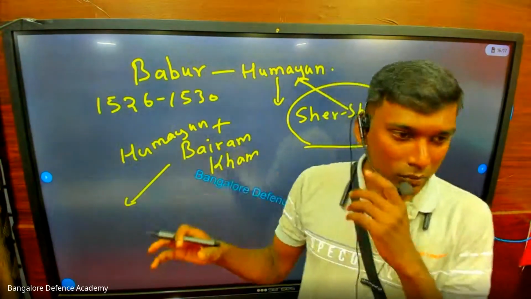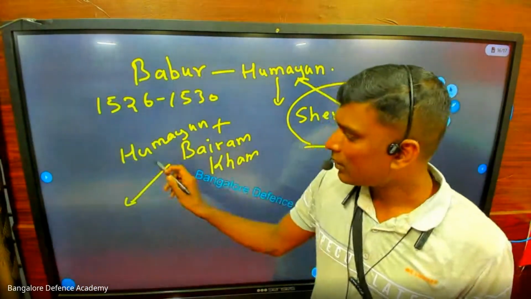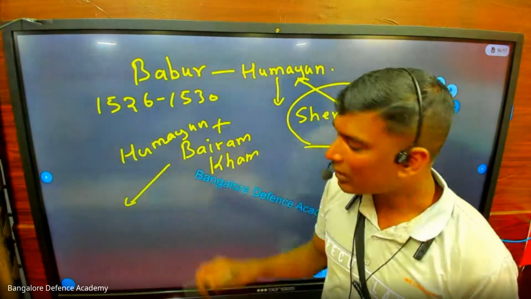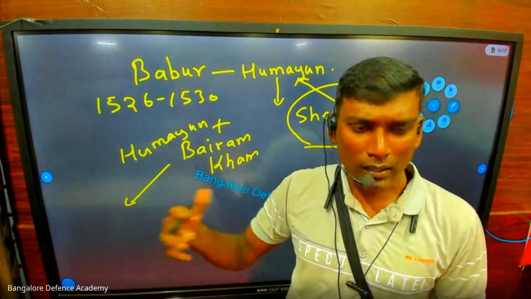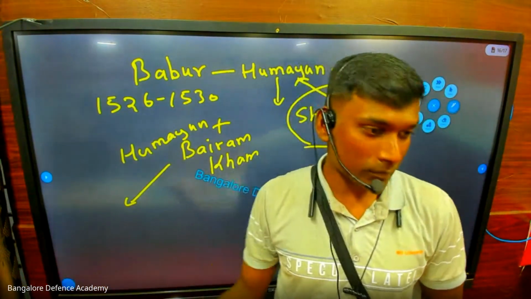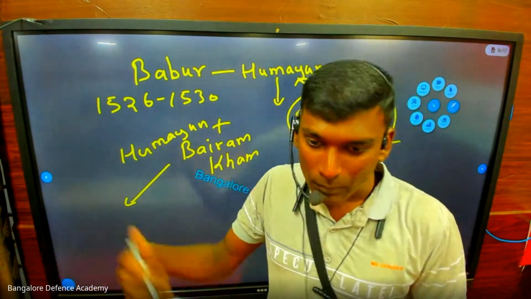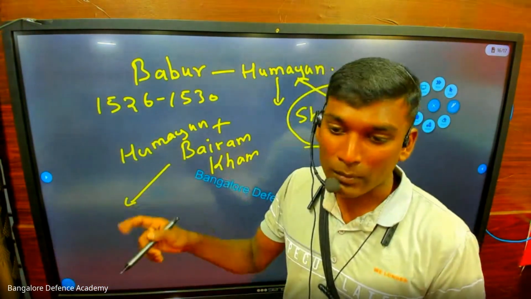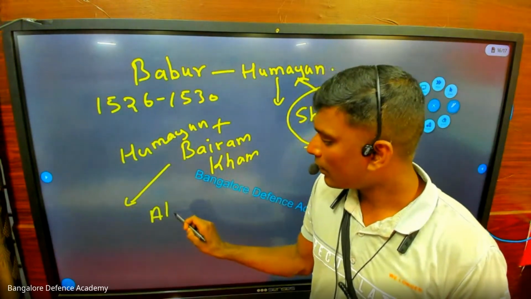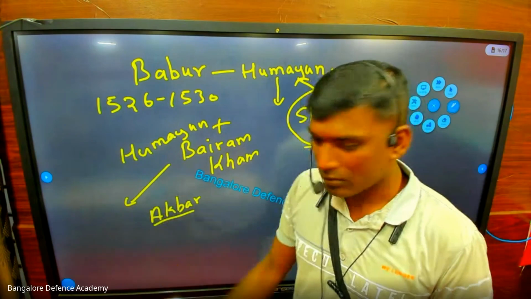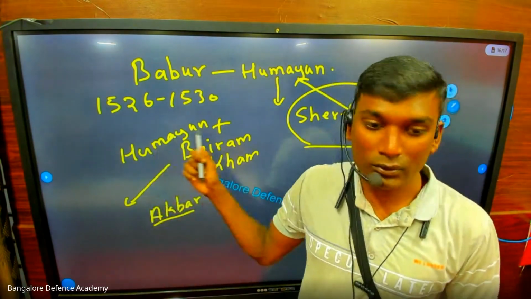When they were in the forest, the queen gave birth to a baby boy, and after giving birth, the mother died. So that baby is Akbar. Akbar was born in the forest to a Muslim father and a Muslim queen.